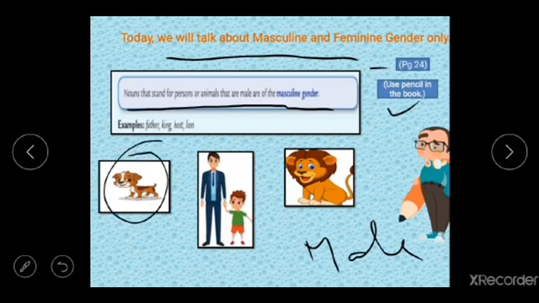Here you can see dog. This dog is of male gender, so it is masculine. Father and son, male again, so masculine gender. Lion again, so it is also of masculine gender. So nouns which are male in nature are said to be of masculine gender. Example: father, king, host, lion. So all these are your masculine gender.